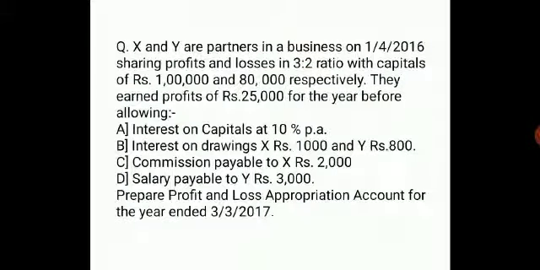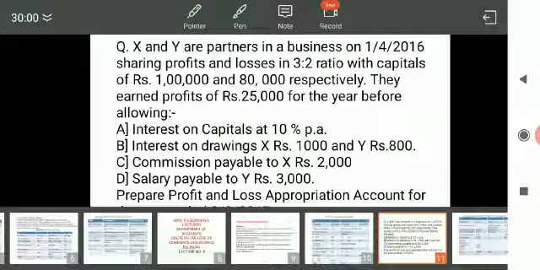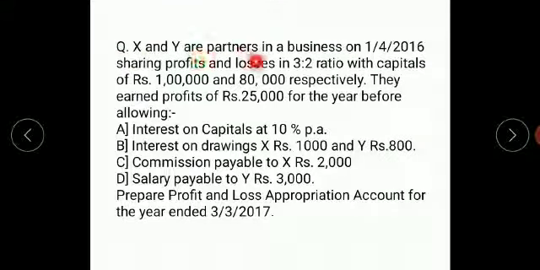Now we'll come to the problem. Now take down the problem. First one, X and Y are the partners in a firm as on 1/4/2016, sharing profits and losses in the ratio of 3:2 with the capitals of rupees 1 lakh and 80,000 respectively. They earned a profit of rupees 25,000 for the year before the above adjustments.